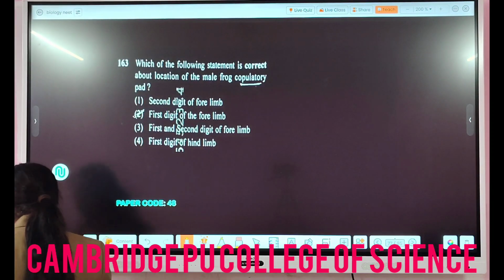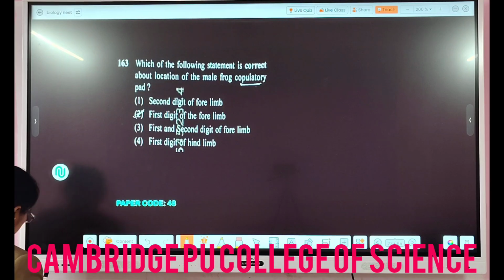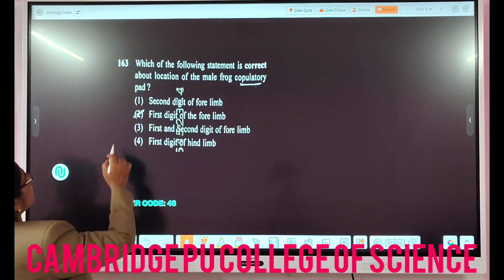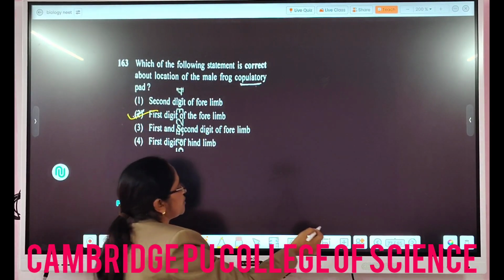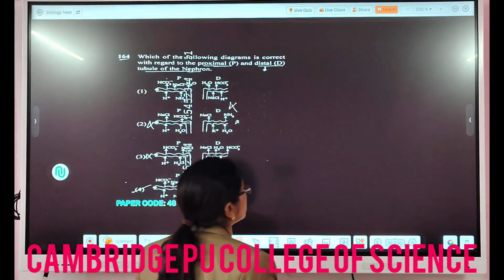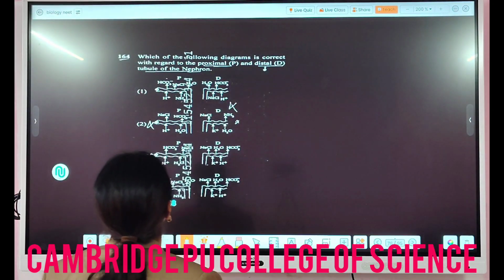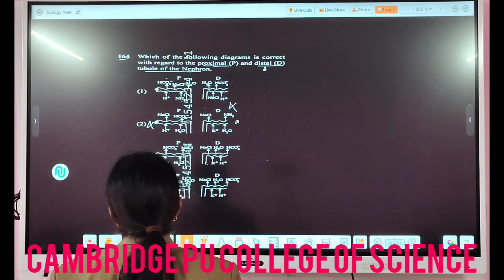Then the next question is, which of the following statements is correct about the location of the male frog copulatory pad? So you know, in the first digit of the forelimbs of the male, the copulatory pad is there. So it is called what? Sexual dimorphism also in the frogs.